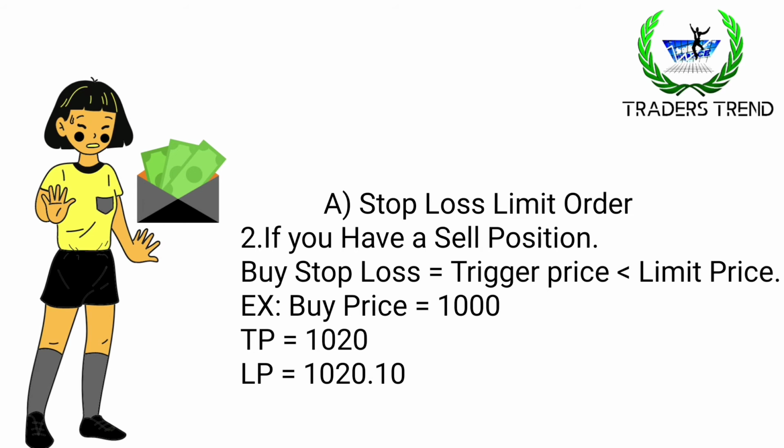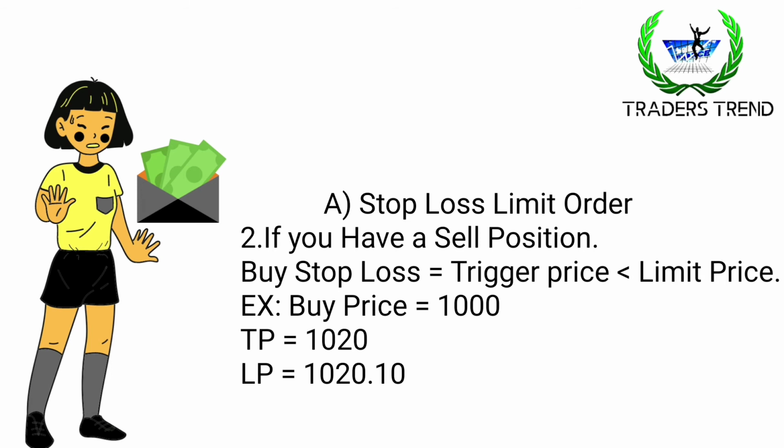Why? Because if the share goes up, it first hits 1020, then your trigger will execute, and next it comes to 1020.10. So then I buy at 1020.10 from the seller. My stop loss is hit, so it is a loss for me. So these are the two positions in stop loss.